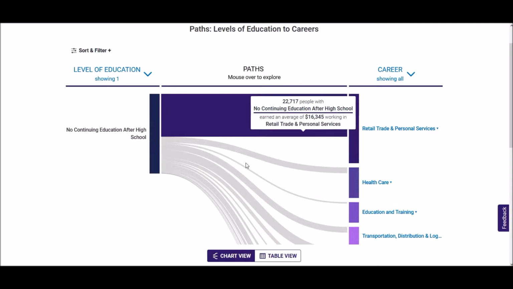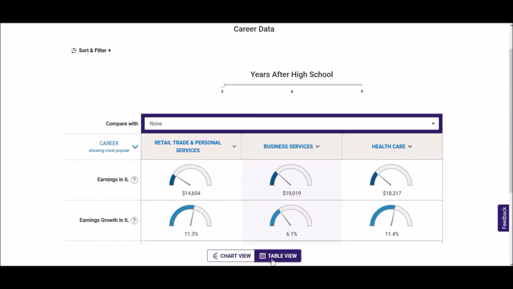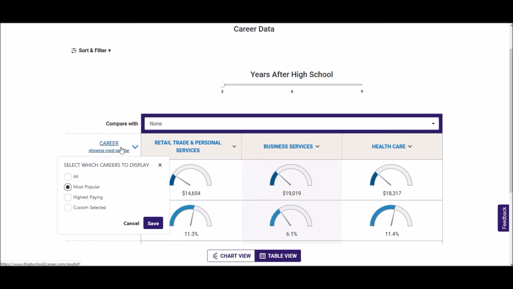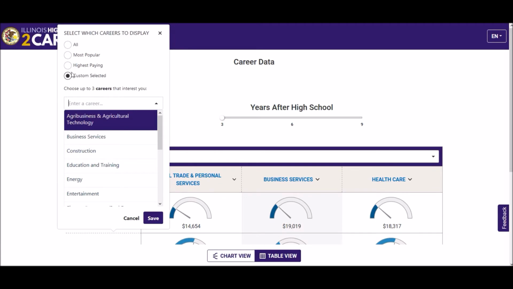We can also look at this data through table view by clicking this button at the bottom of the page. Rather than showing the user all of the industries, this view defaults to the 3 most popular. This is useful because the careers where large numbers of ISB graduates are employed are likely careers that have many opportunities or open positions. We can use this drop-down to compare specific careers or display the 3 highest paying.